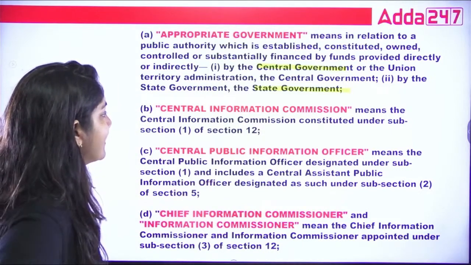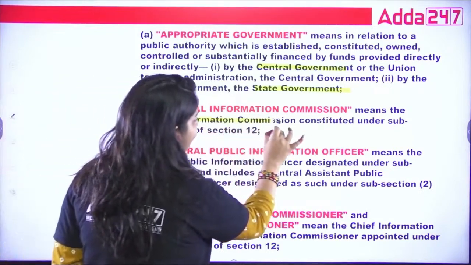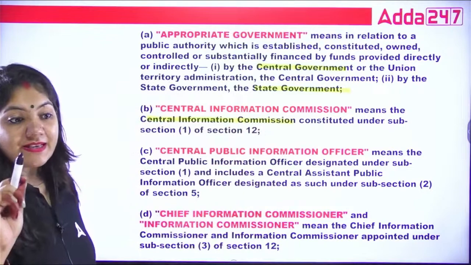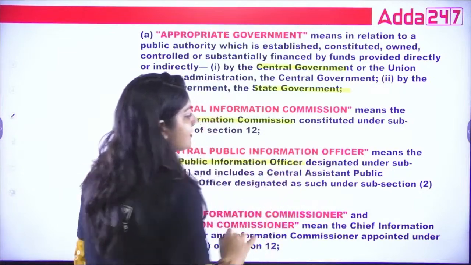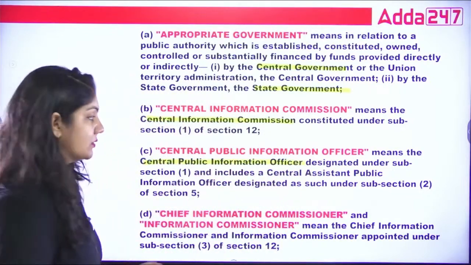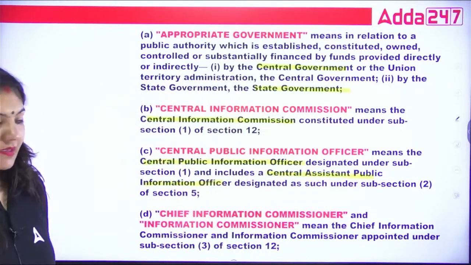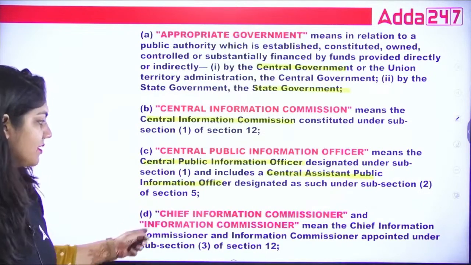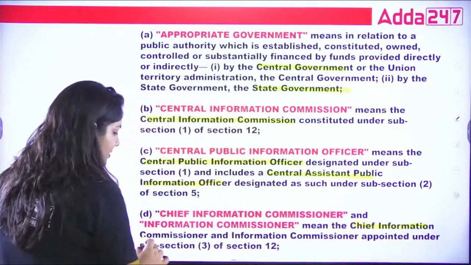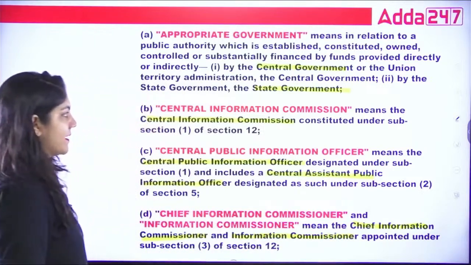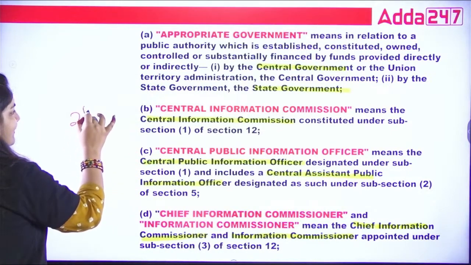Next, what is Central Information Commission? The Central Information Commission class, this is the designation. Central Public Information Officer, what is this? This is also a designation. It also includes Central Assistant Public Information Officer. What is Chief Information Commissioner and what is Information Commissioner? It means the same class of designation. And I'm just telling you, this Central Information Commission is the second appellate body.